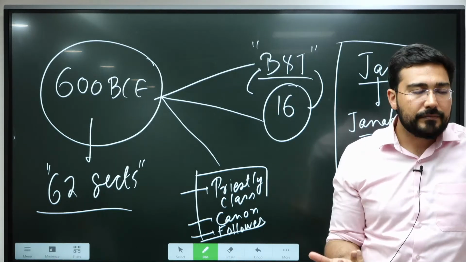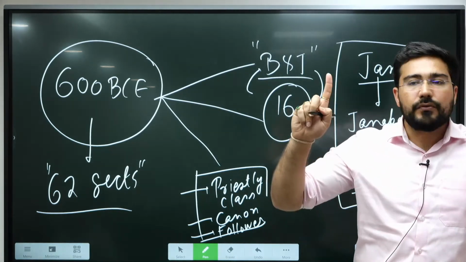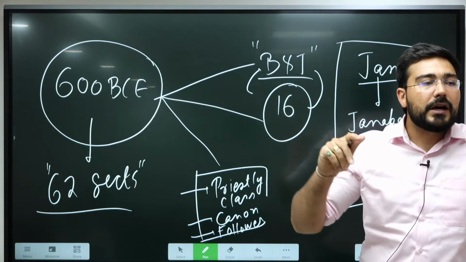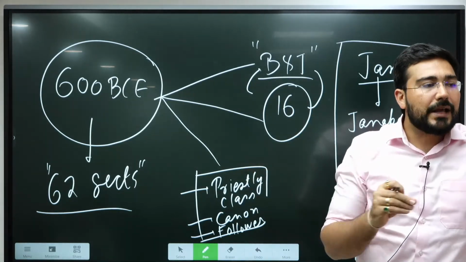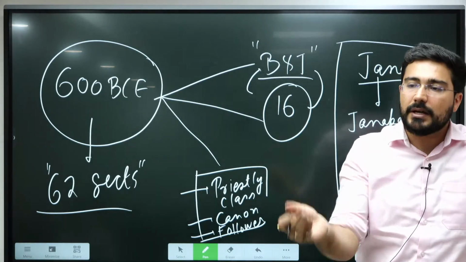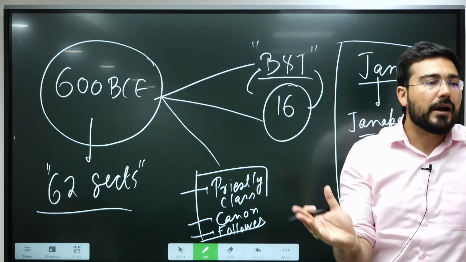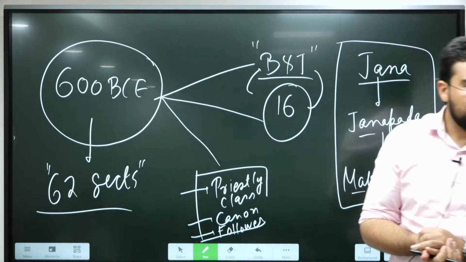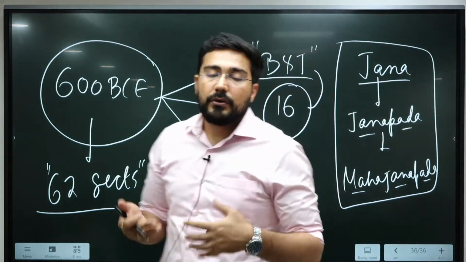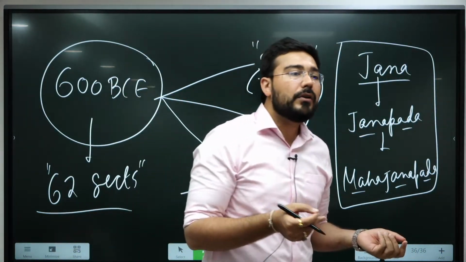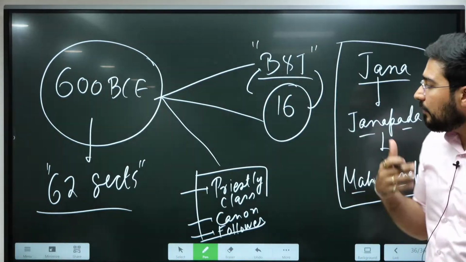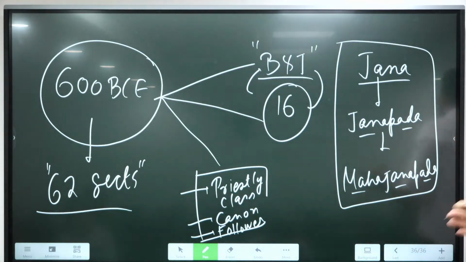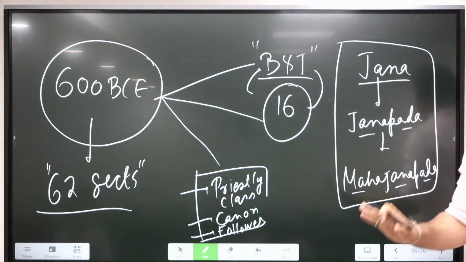Monarchy means rule of one person. Oligarchy means rule of a few selected people, like an assembly of 15-20. That is known as oligarchy. Republic means the person should be elected. That is the criterion. But we do not know exactly if they were there or not. Okay, we have not been able to prove that to date, even though various theories have been given by many people. Okay, so today we'll stop here.